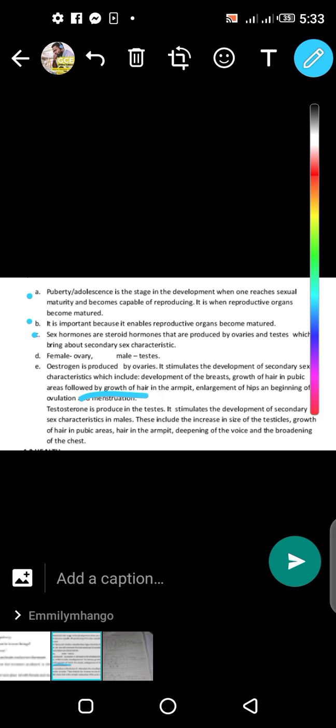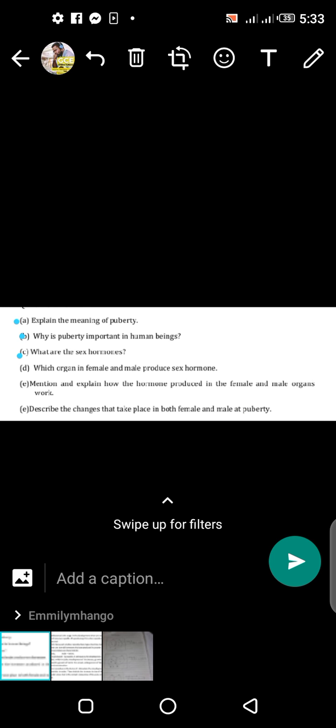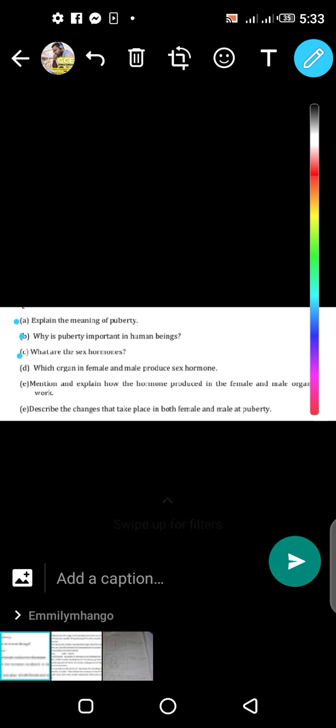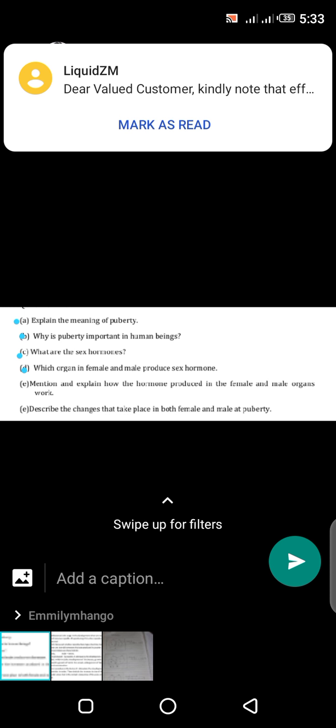Let's go to the next question, guys. Question D. Which organ in female or male produces sex hormones? So what organ produces sex hormones in females, and what organ produces them in males? We want to find out the organs that are responsible for producing these sex hormones. In females, the organ responsible is the ovaries.